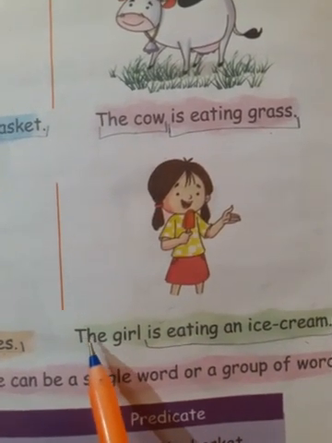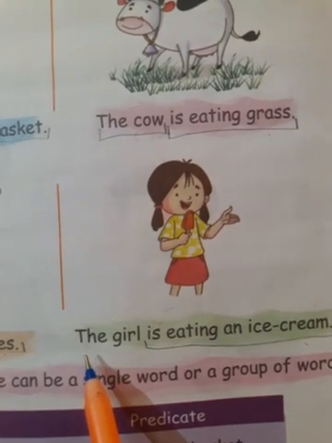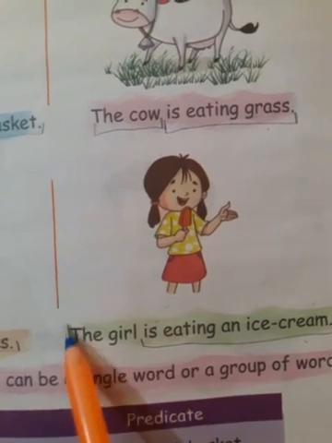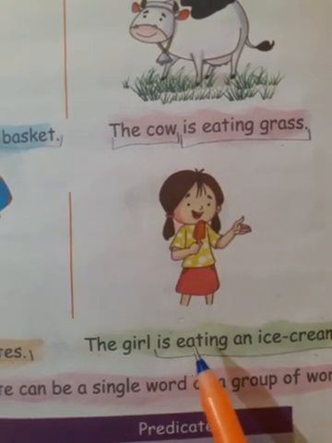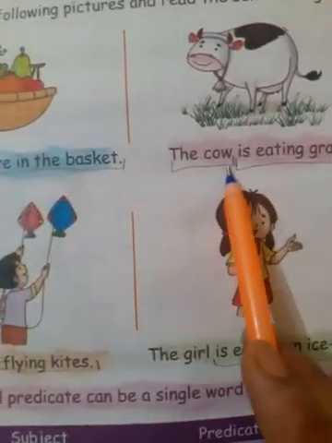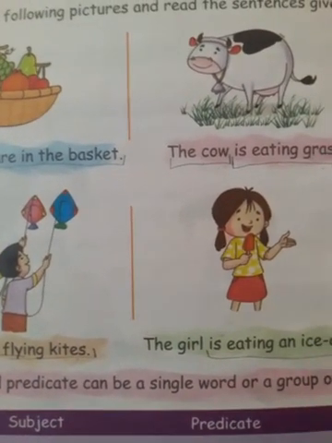The definition of the subject: in a sentence, the person or thing we speak about is called the subject. So here we are speaking about the girl, so the girl will be the subject. Very good. So fresh fruits, the cow, boys, the girl will be the subject. Okay.